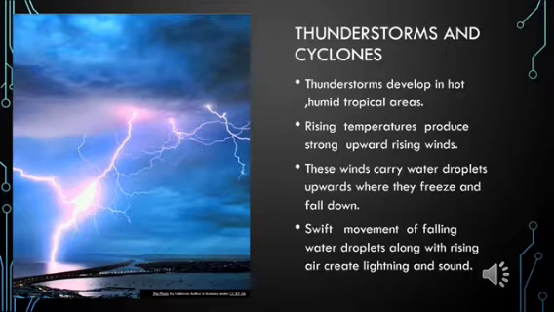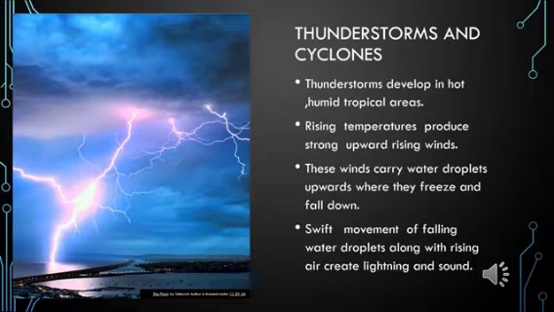So when the temperatures are very high and the sun gives a lot of heat, air starts rising up. So you have these strong upward rising winds. And when these winds are rising up, what do they carry? They carry water droplets upwards and they form clouds and then they freeze and fall down as rain.